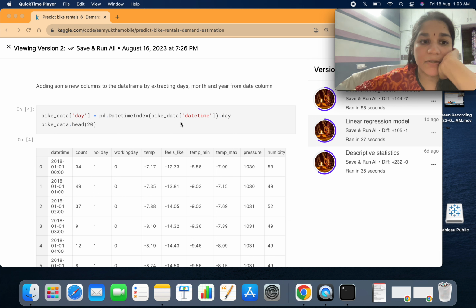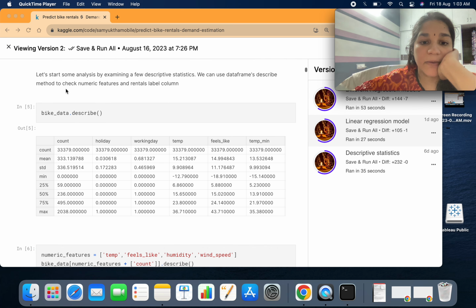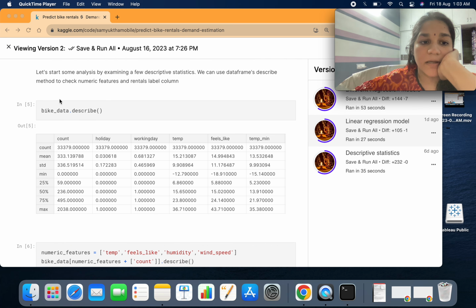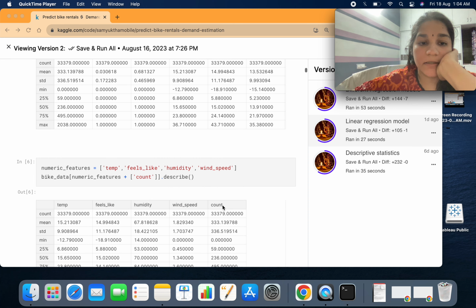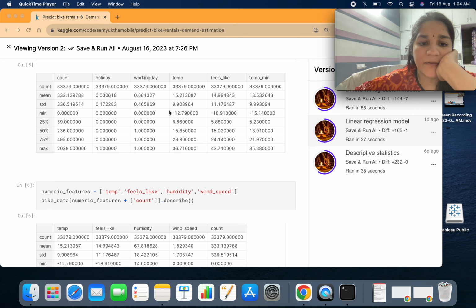So in machine learning, usually when we have time series, then we create a lot of features like day, month, and year. So I'll be using pandas and the series method to create different kinds of attributes. And I wanted to see the descriptive statistics like the mean, 25th quartile, 50th quartile, 75th quartile, and the minimum and the maximum value for the numerical data types. So here are the different bike data statistical attributes, and here I found that there are numerical features.